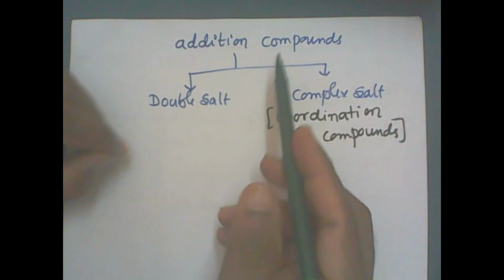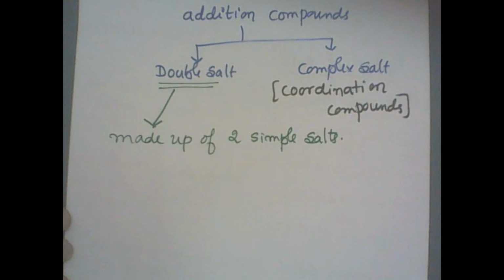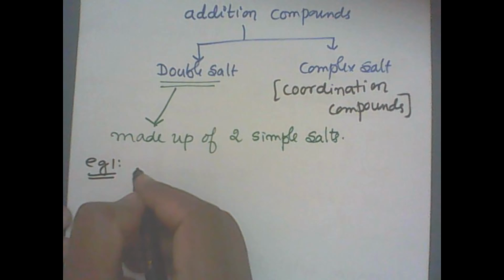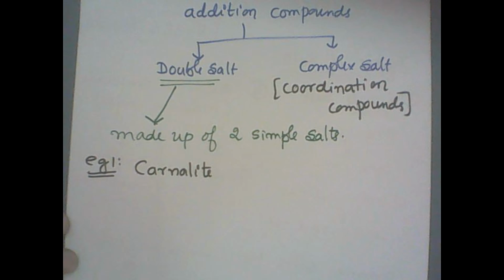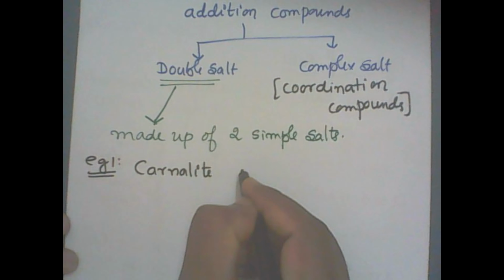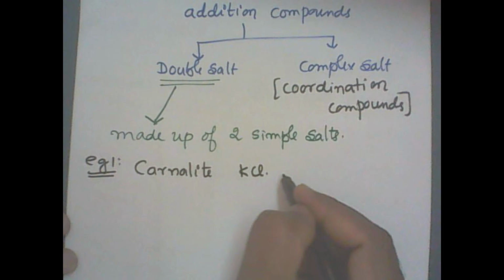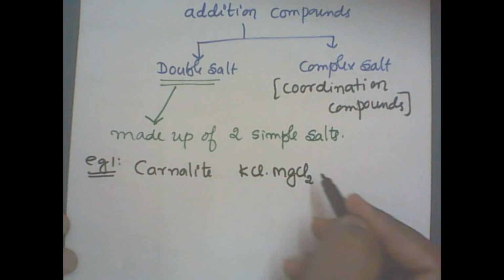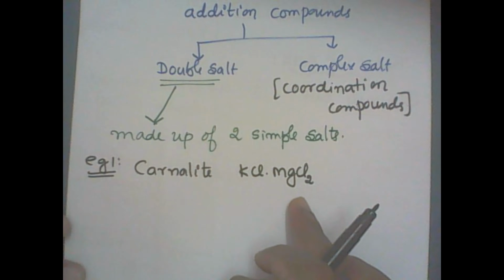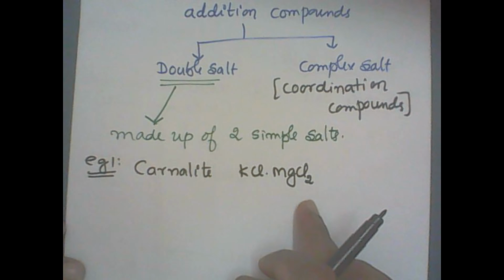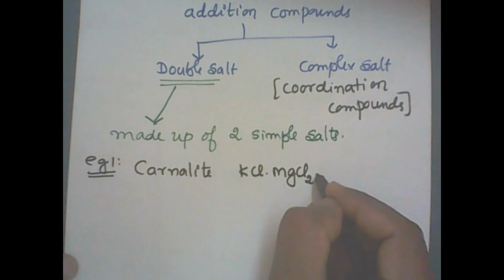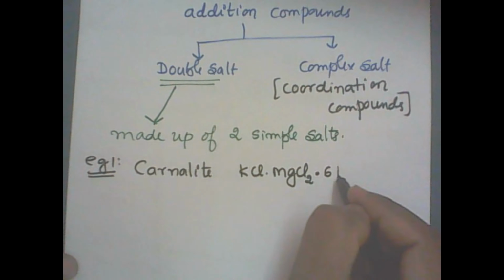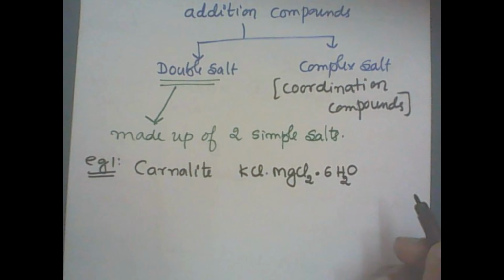Let me take examples for these. Let me take first example. Example number 1 is called as the carnallite. What is carnallite? Carnallite is the equimolar proportion of potassium chloride and magnesium chloride. These two salts are dissolved and finally it is evaporated. We'll get a stoichiometric ratio of potassium chloride, magnesium chloride, along with that crystals of hydration, 6 water molecules. It is a solid.